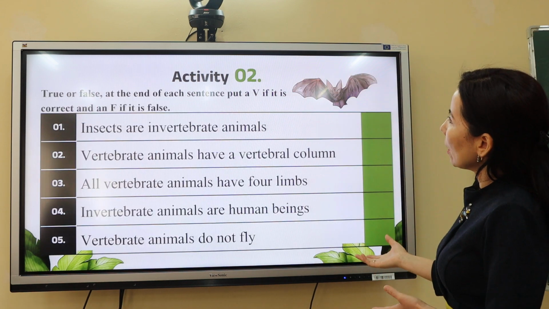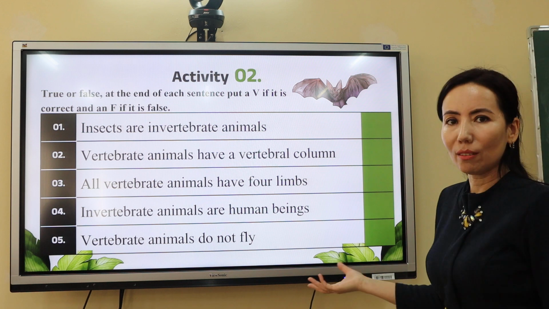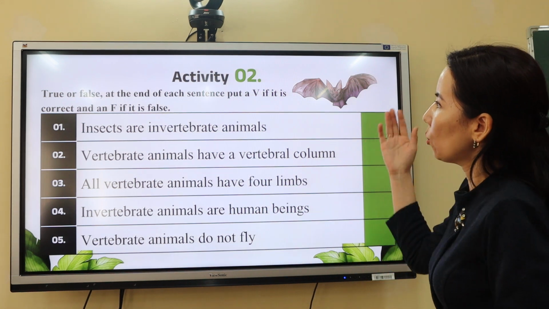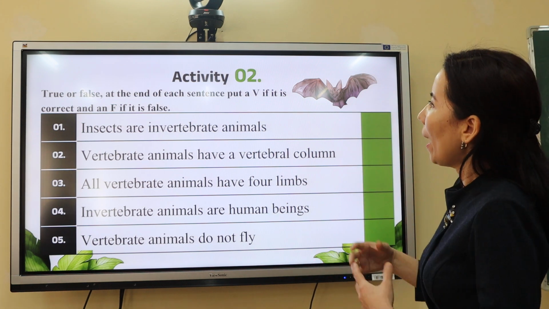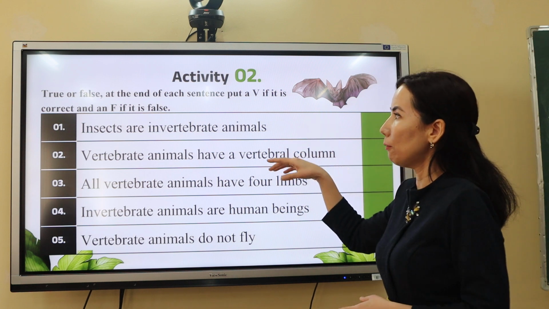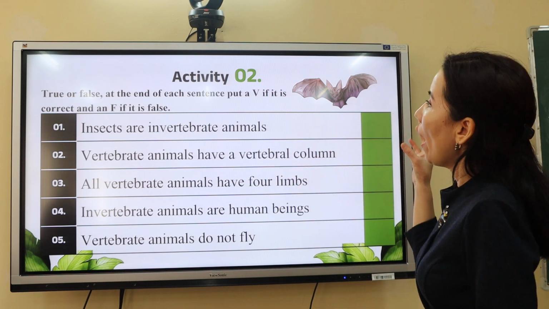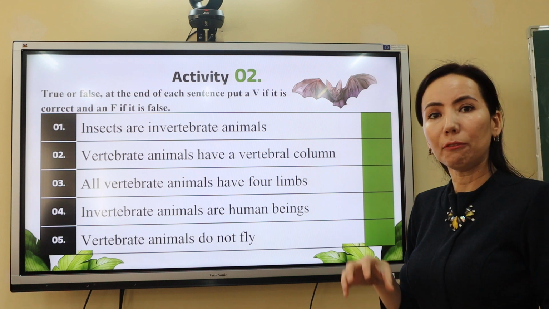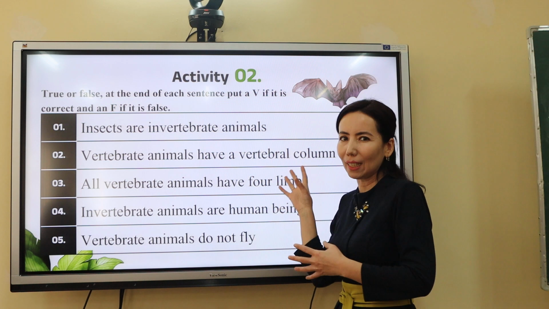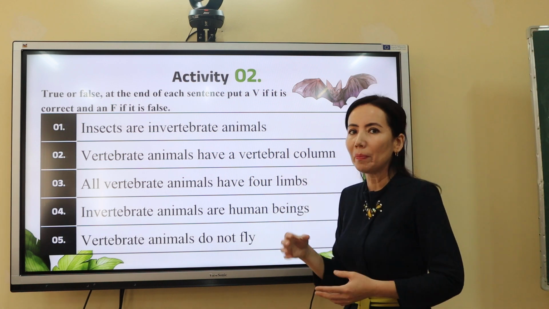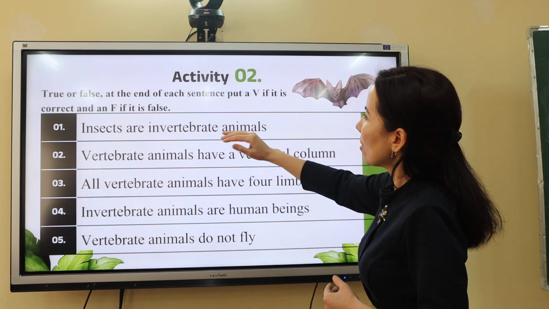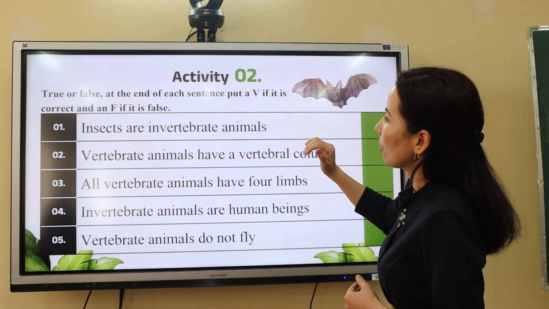So the next activity, pay attention. According to your knowledge and understanding, you must do this true or false activity. At the end of each sentence, put the letter T if it's true and the letter F if it's false. So in the first statement, let's start.